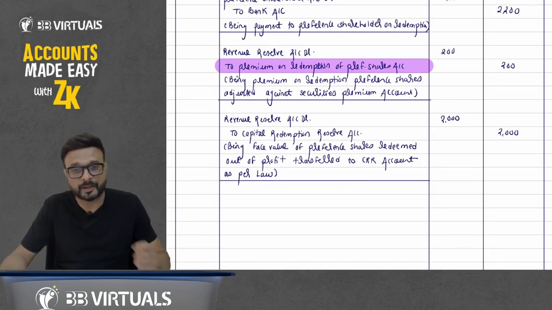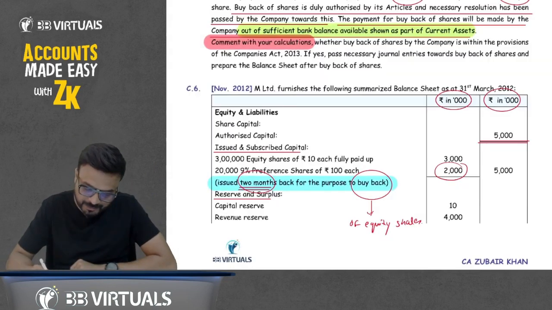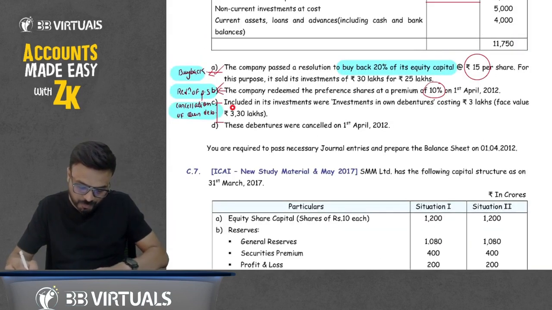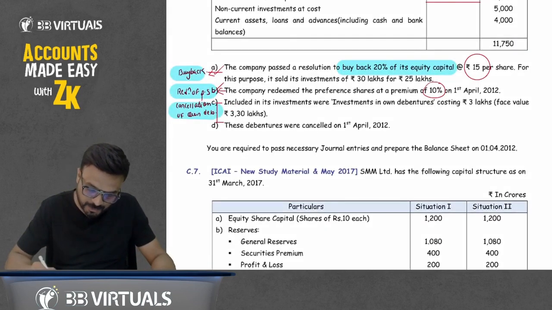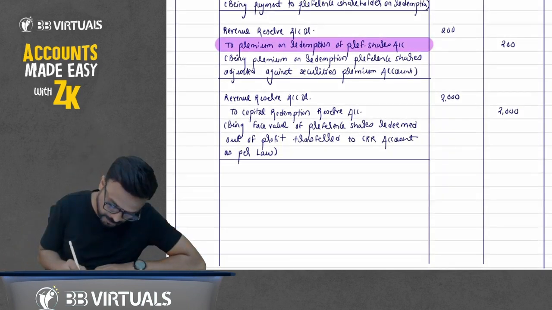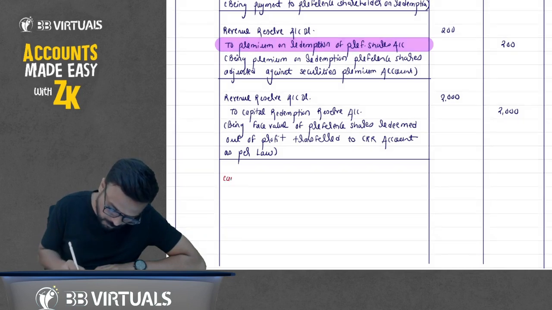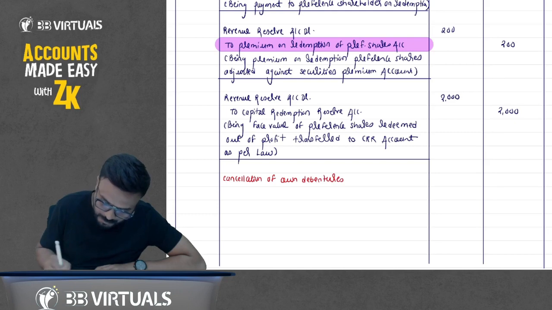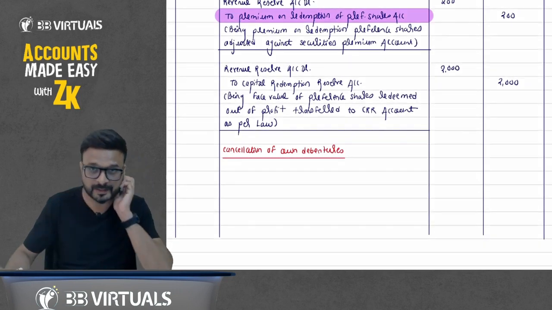Now one more point, a new point, that is cancellation of own debentures. I will discuss what this cancellation of own debenture is. Just give the heading there: cancellation of own debentures.